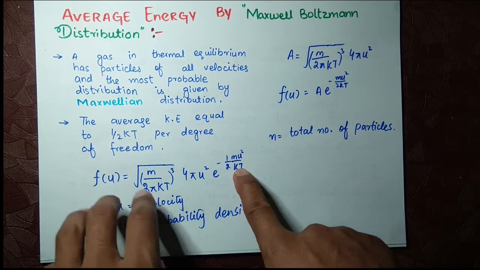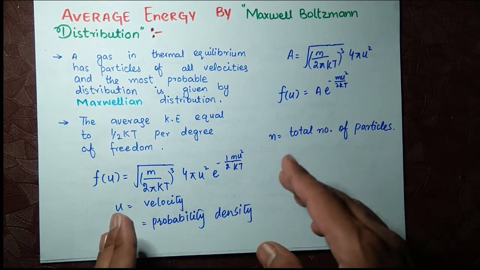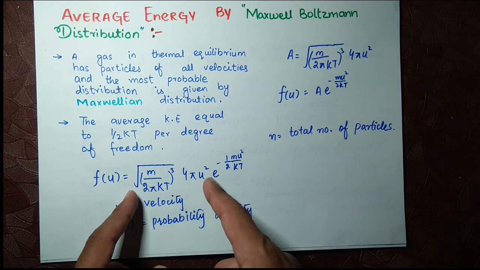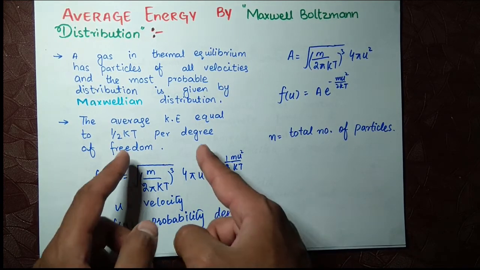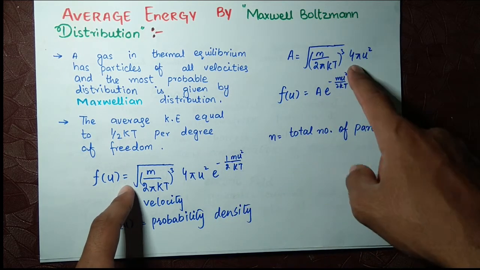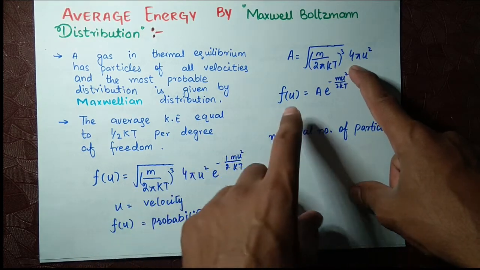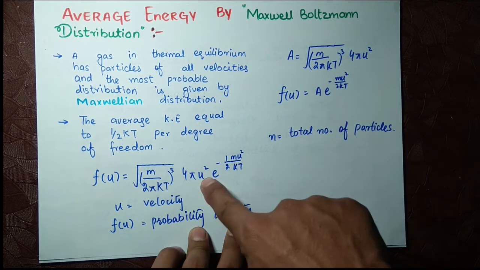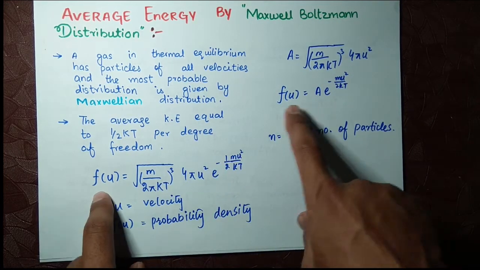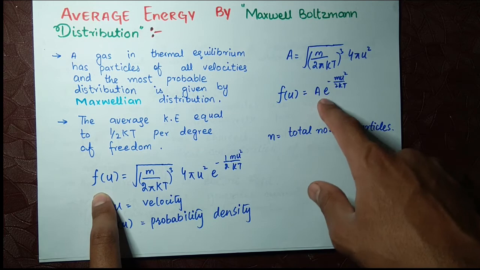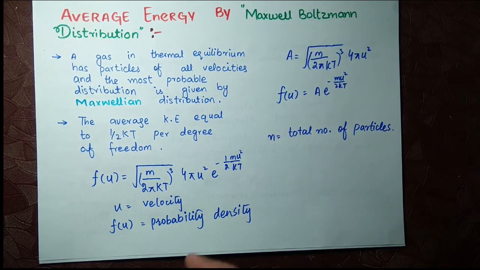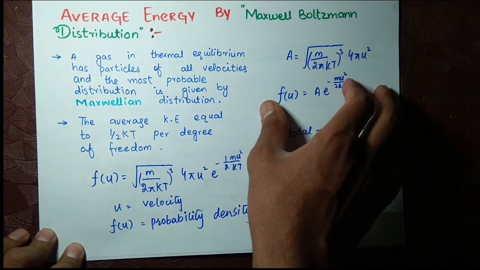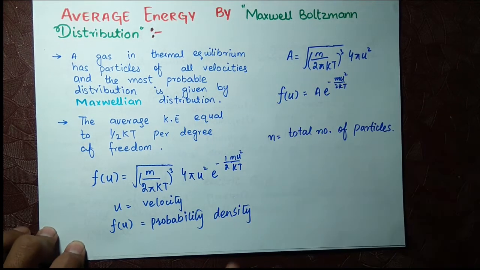To make our function small, we assume that this constant factor is equal to a. So now the function is f of u equals a e to the power minus mu square over 2kT. This is the function you have to keep in your mind.